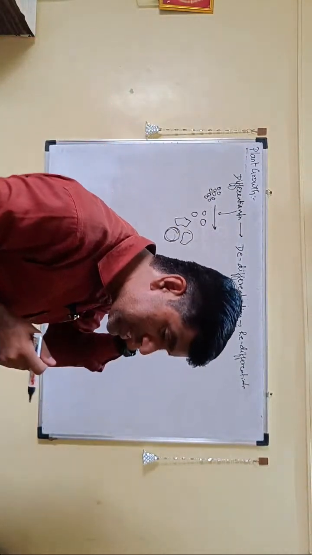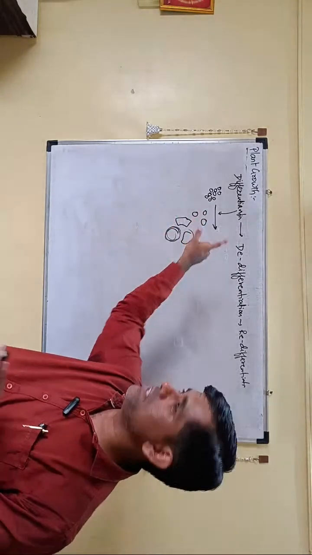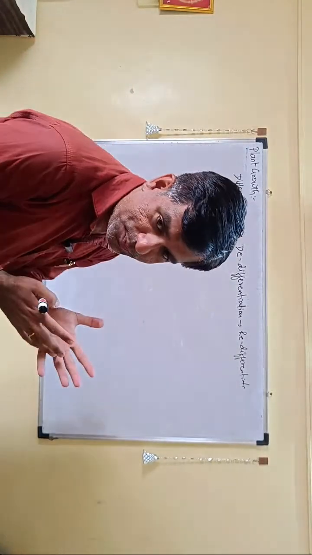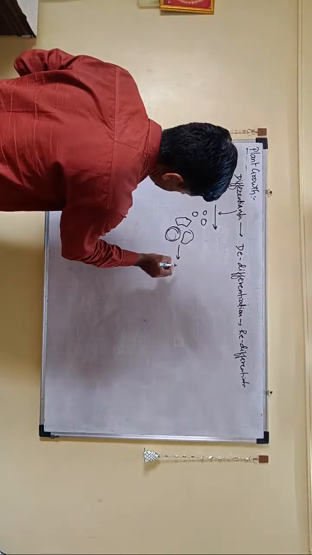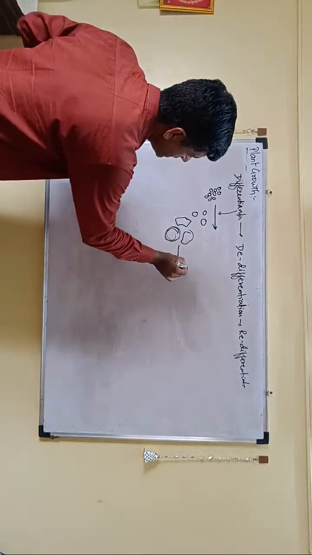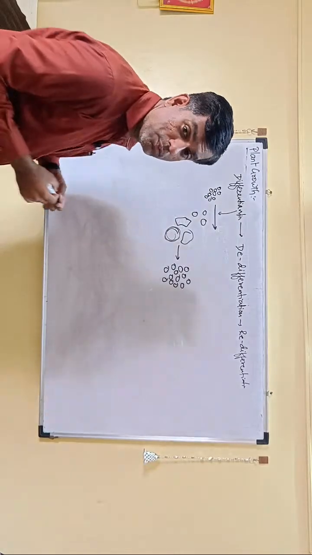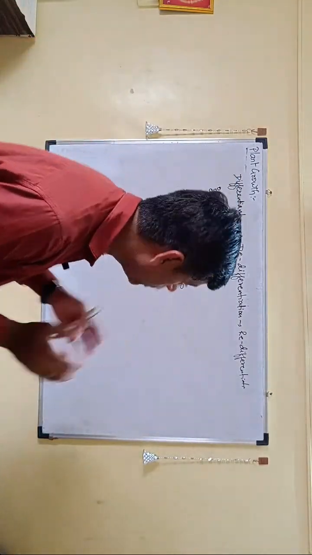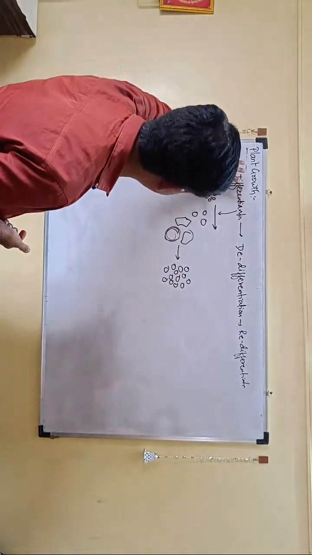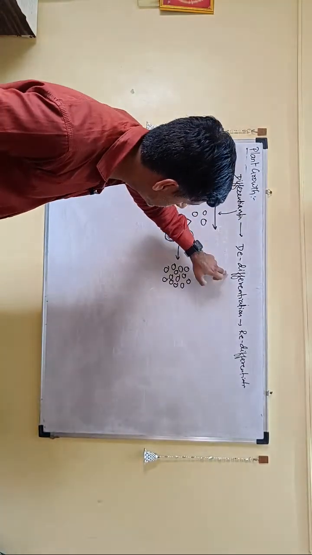So when you start from a meristematic cell and then stop dividing and become mature, that is differentiation. When a mature cell which has lost the capacity to divide decides to divide again, it thinks like meristematic cells: why am I not dividing? So it starts dividing again, and that is de-differentiation. Remember, your cambium, the vascular cambium and the cork cambium, are the product of de-differentiation. Your primary tissues are differentiation. Your cambium, vascular, cork and intervascular, that is de-differentiation.